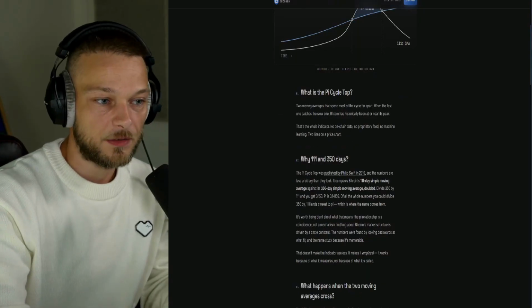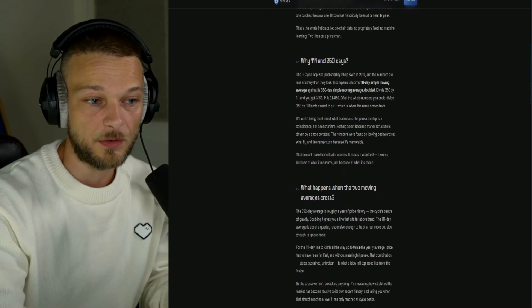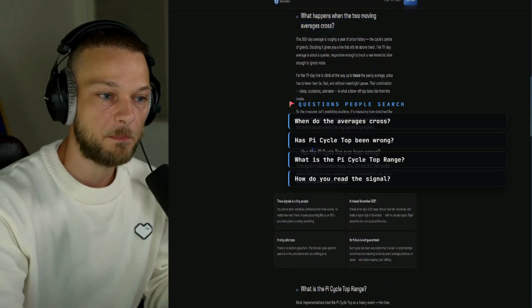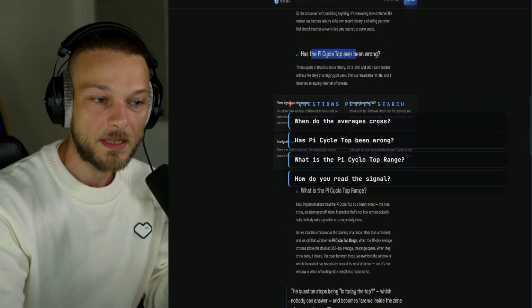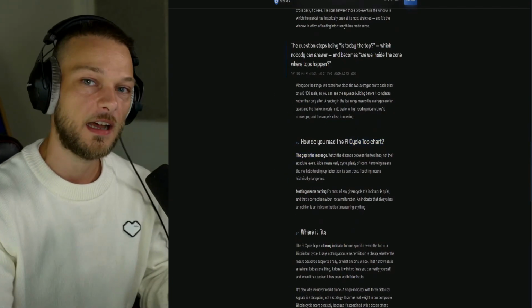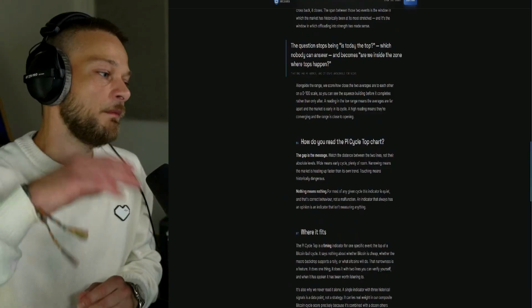Also, the headers, why this amount of days, right? These are the moving averages that it uses. What happens when the two moving averages cross? Has the pi cycle top ever been wrong? What is the pi cycle top range, right? How do you read it? You see how the headers are pretty much search terms. So that's how Claude did it.